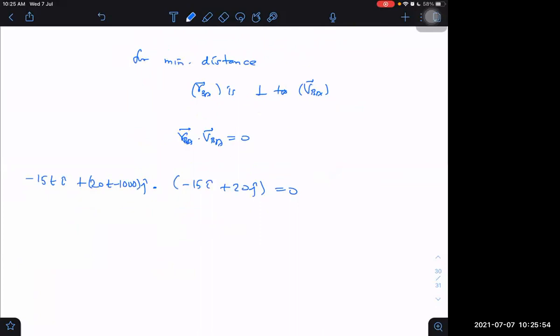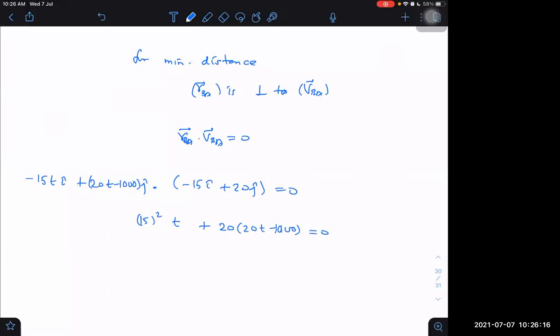What do we get? 15 T into 15 i, that is 15 square into T, plus 20 into 20 T minus 1000 is equal to 0.